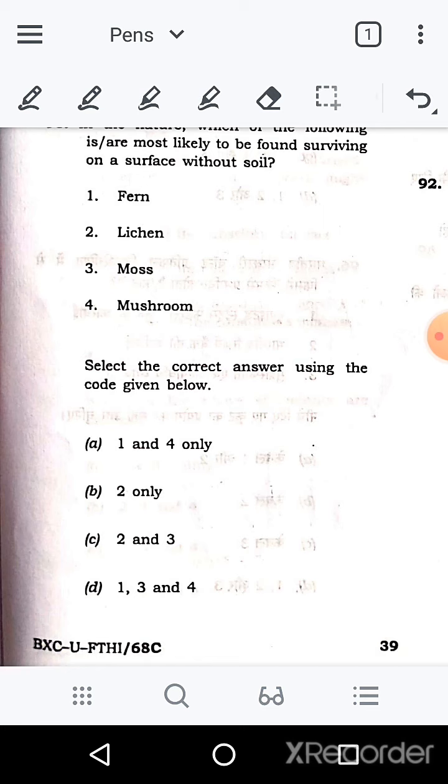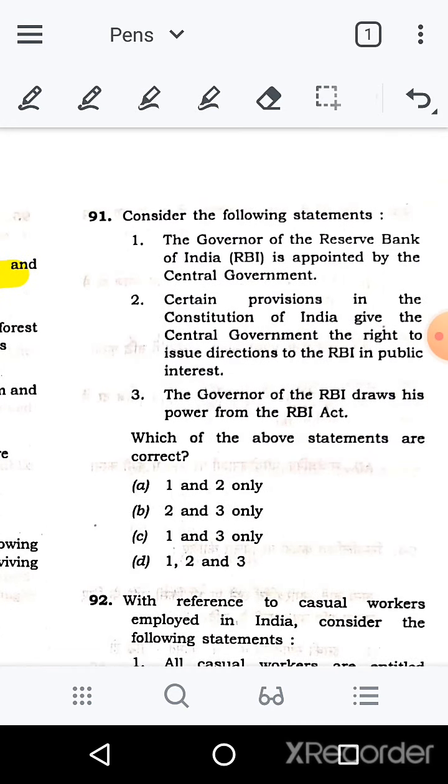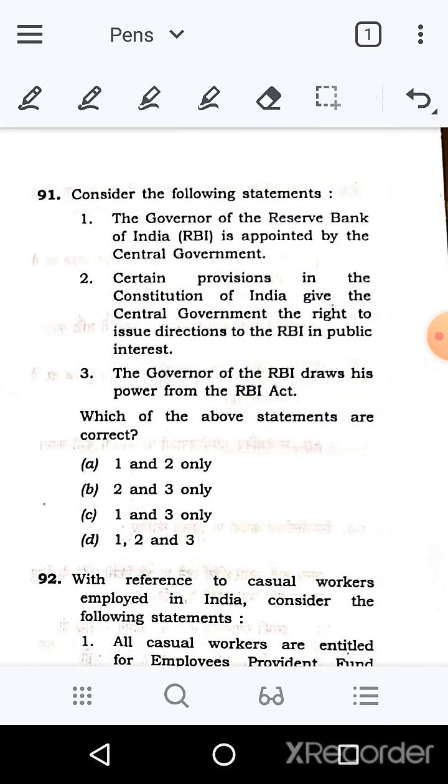If you don't know, if you know one of them, then also you can guess, because here you are left with only two options. So option C is the right answer here. Next question is 91st, and it's again from economy.